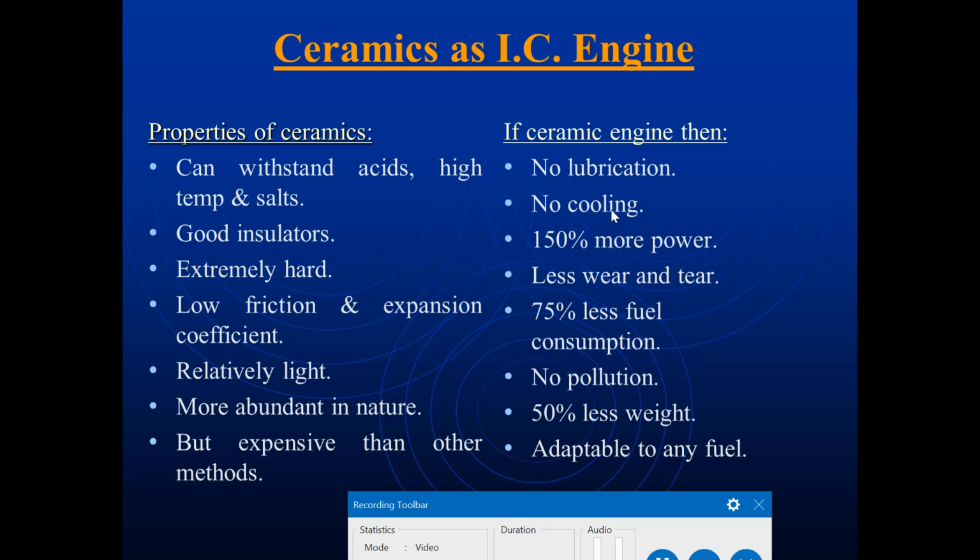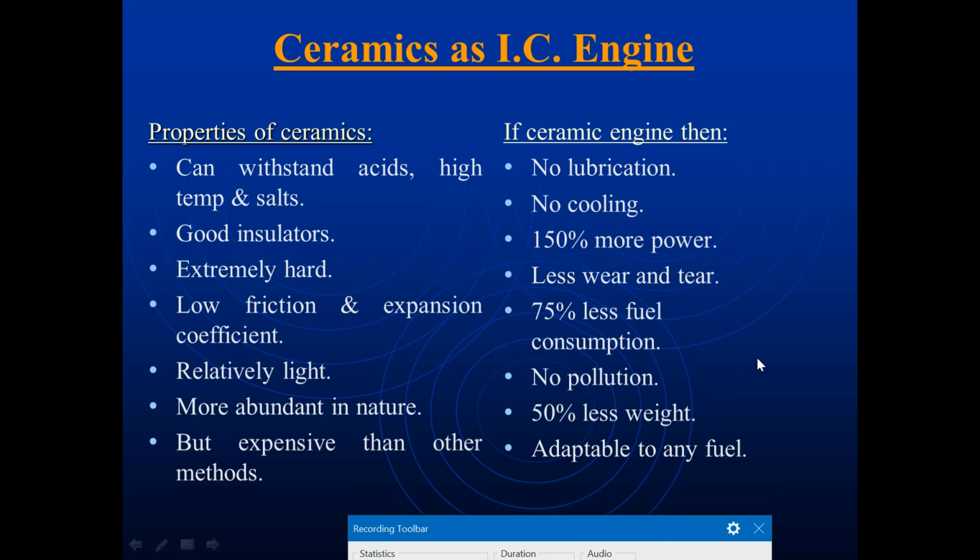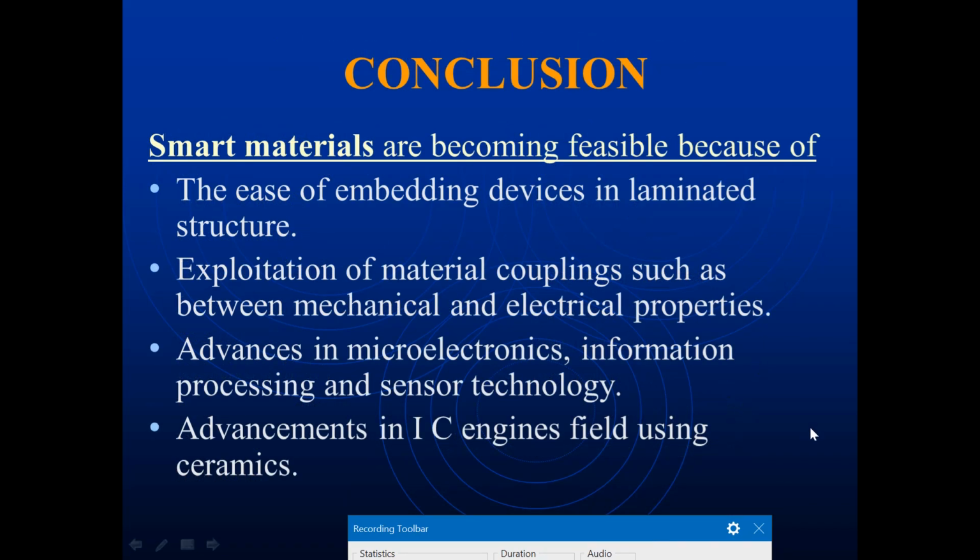If you make the engine from ceramics, what will happen? There will be no lubrication, and no cooling is needed. 150% more power can be obtained from a ceramic IC engine. There is less wear and tear, 75% less fuel consumption, no pollution, and 50% less weight. Ceramic engines are adaptable to any type of fuel like petrol, diesel, or gases. But the main disadvantage is that ceramics are very brittle.